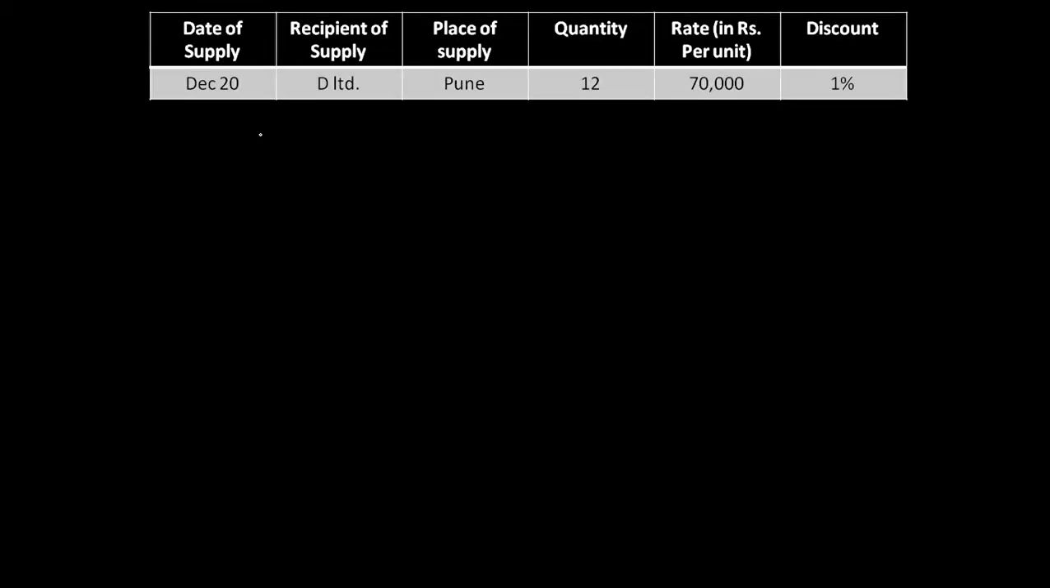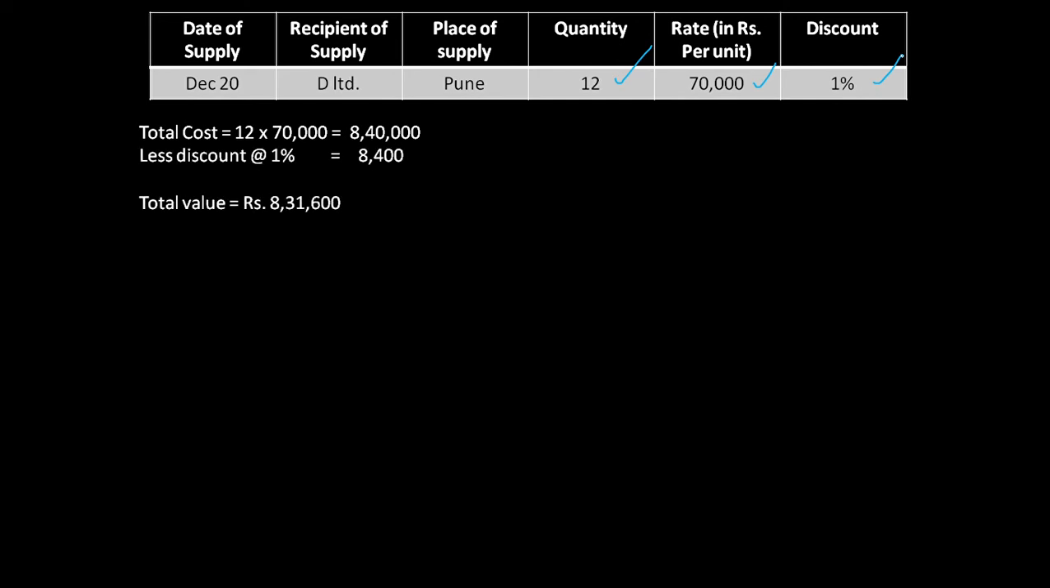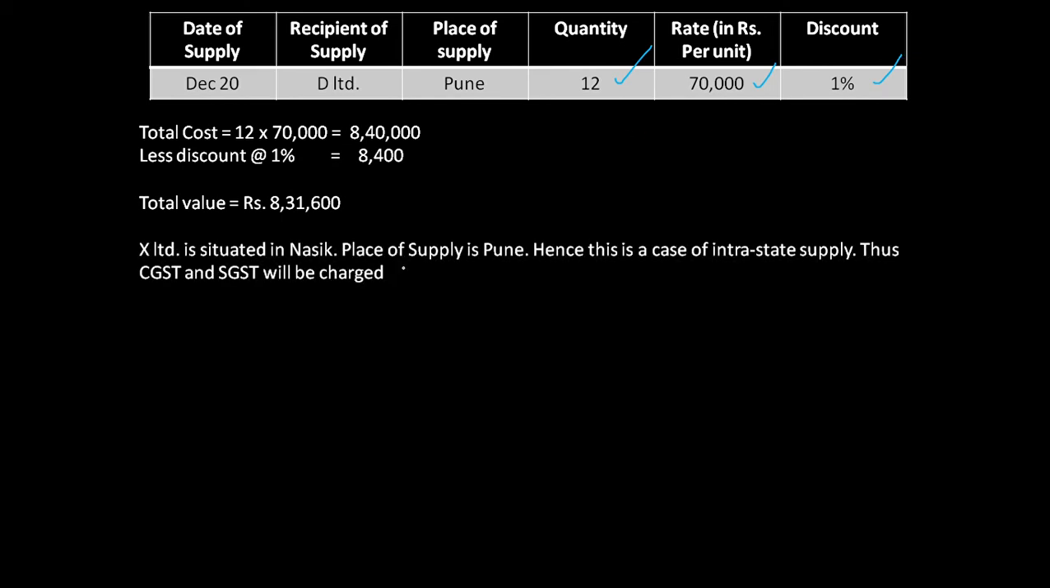Next case, December 20 D Limited Pune, quantity is 12 and amount is 70,000 and discount is 1%. Total cost 8,40,000, discount is 1%. If we deduct it, 8,31,600. Then again we have to check whether they are in the same state. Nasik and Pune, are they in the same state? Yes, they are. So it is a case of intrastate supply. Thus again CGST and SGST will be charged.